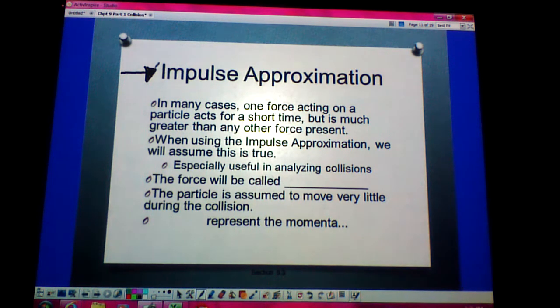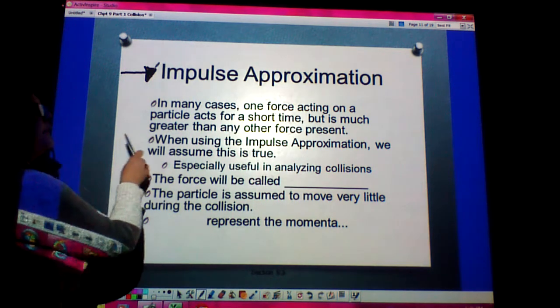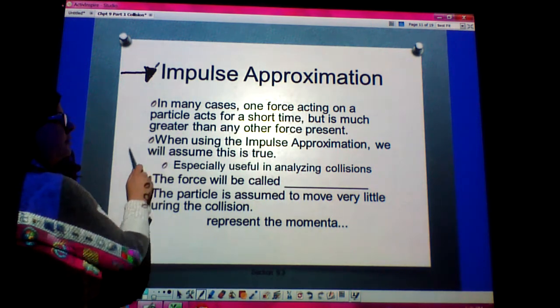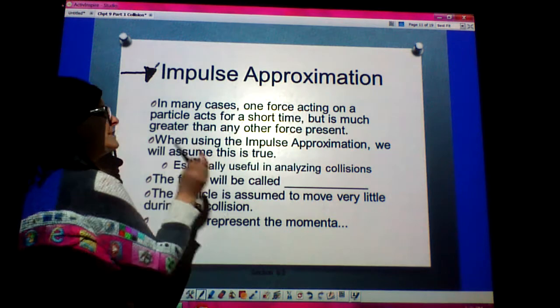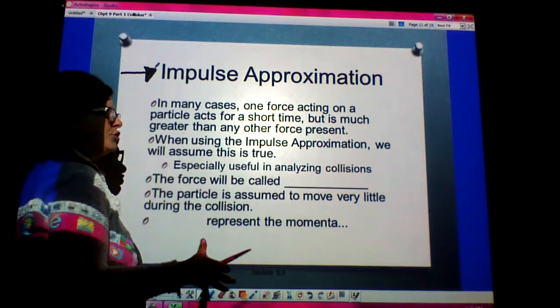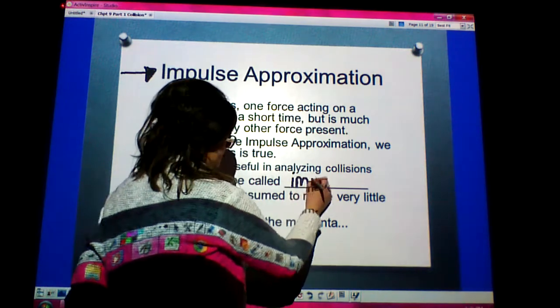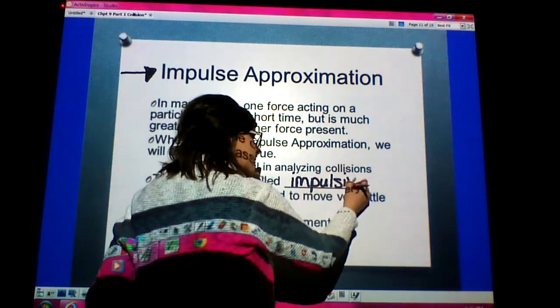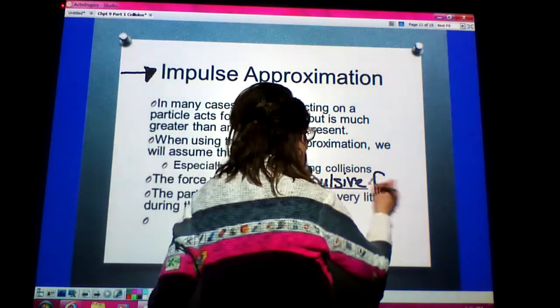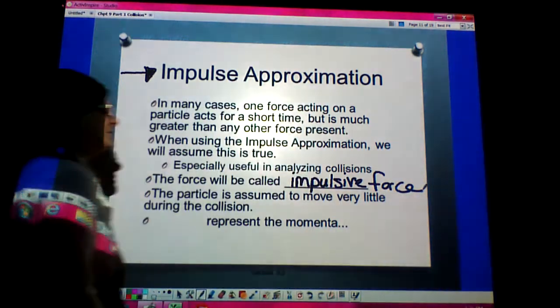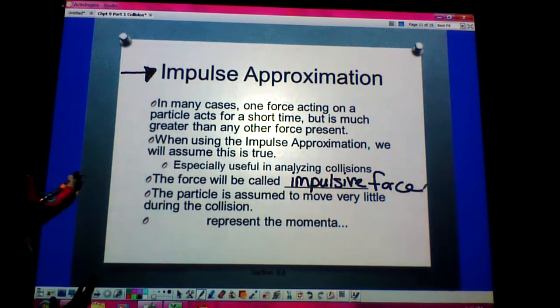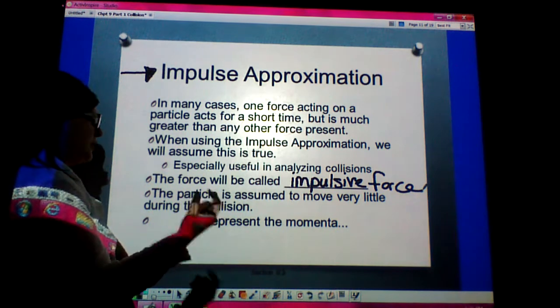When we talk about this particular force, one particular force acting for a short time but greater than the strength of all of the other forces, we call this the impulsive force, which should make sense. It's all about impulse, so the impulsive force is going to be this force that's greater than any other force present and is acting for just a very small amount of time.